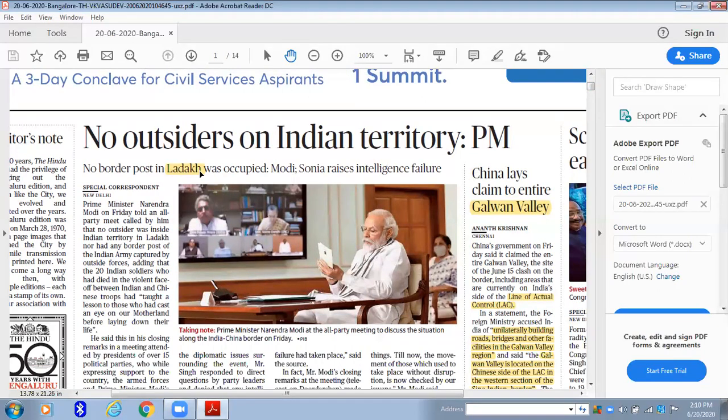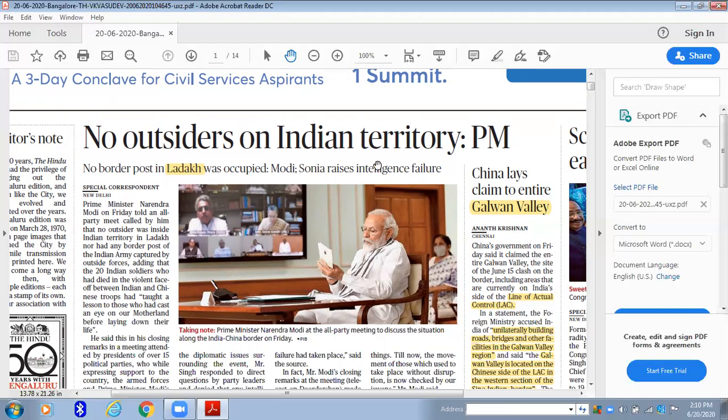Next to the line of actual control, Ladakh is the biggest place. Recently, it was very much in news because it was made a union territory. So what is the concern for Ladakh in this? Whenever they mention Ladakh, immediately go to the physical geography map of India or the political map of India and see exactly where Ladakh is, and what the borders between India and China are.